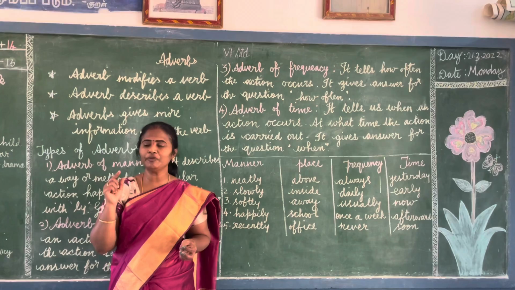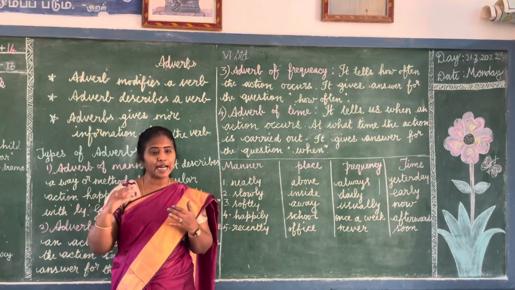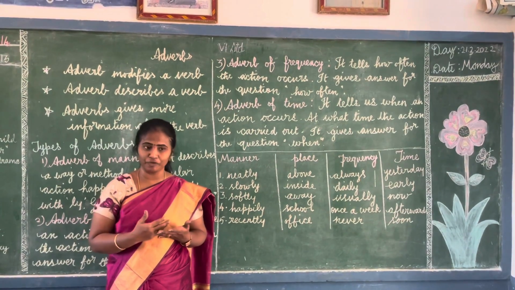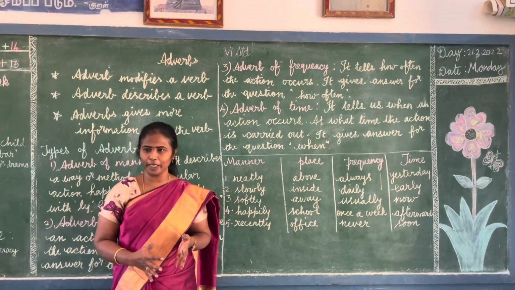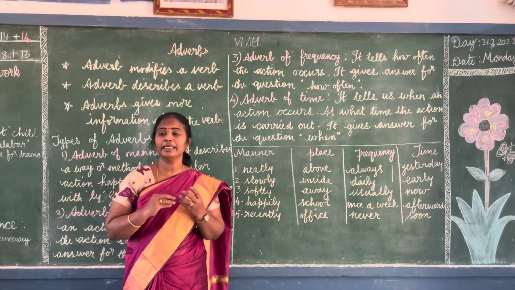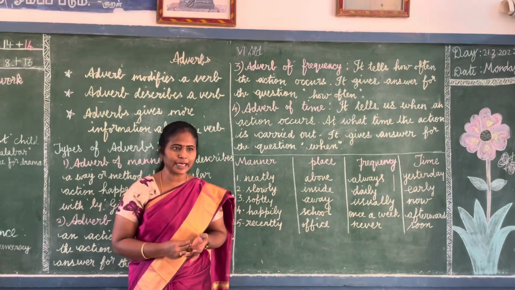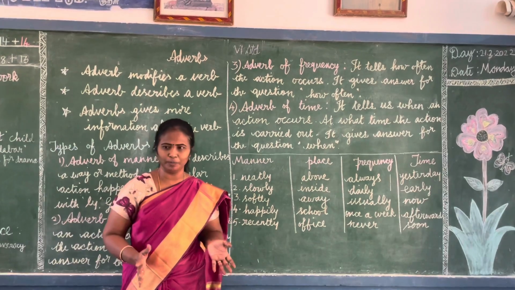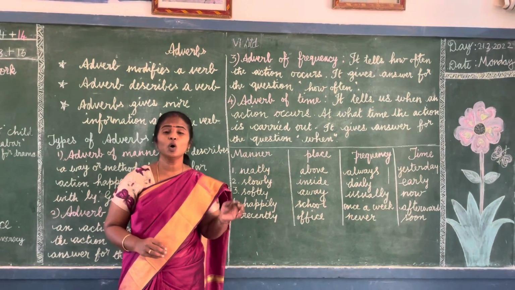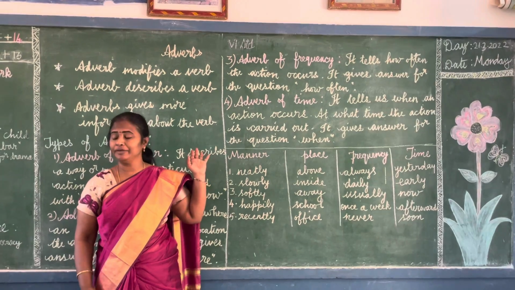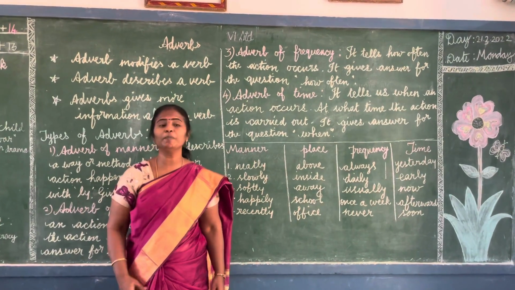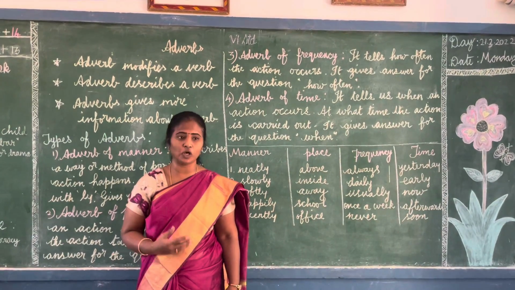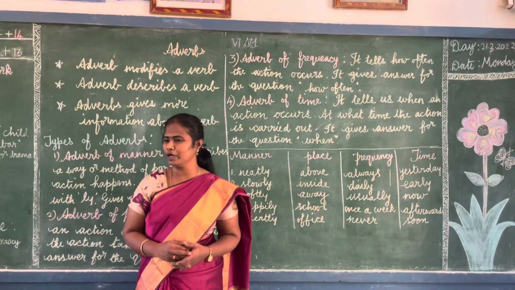A simple difference between adverb and adjective is adjective adds some more information about the noun, adverb adds more information about the verb. In simple words you can say that it describes the verb. Adjective describes the noun and adverb describes the verb. That's all. So one more definition also you can say adverb modifies the verb. Modifies means what? Changes, alters, or qualifies or describes. However you want you can say.